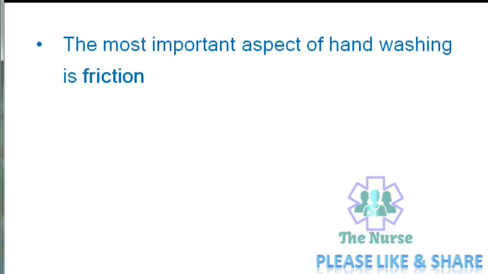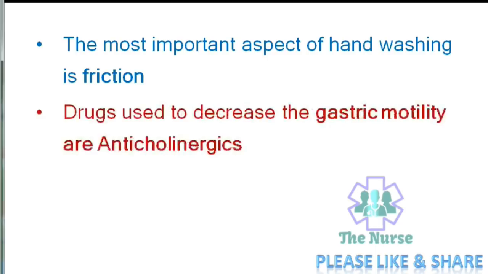The most important aspect of hand washing is friction. Drugs used to decrease the gastric motility are anticholinergics. These drugs are given before the anesthesia to prevent the gastric aspiration.